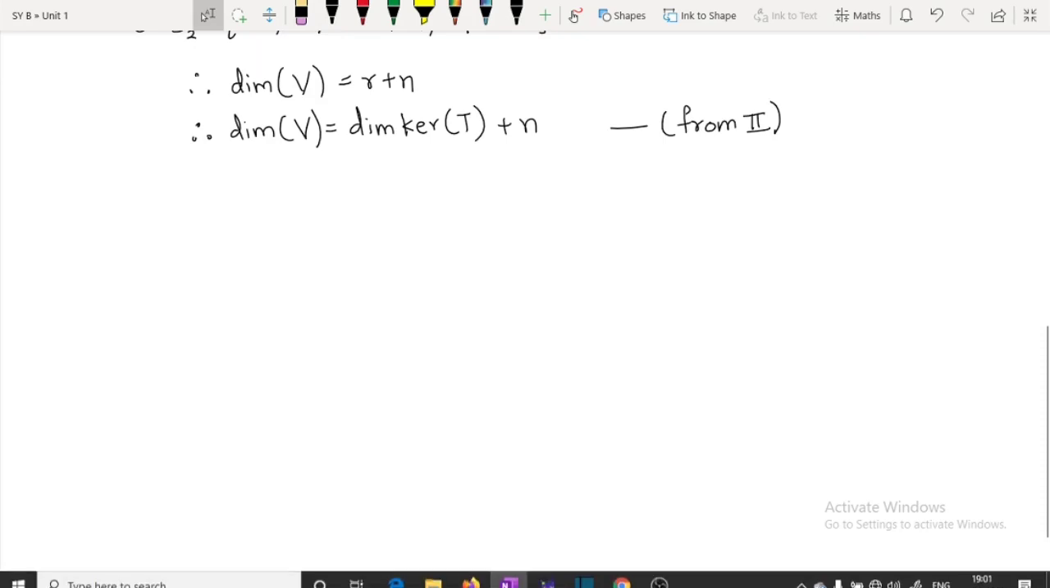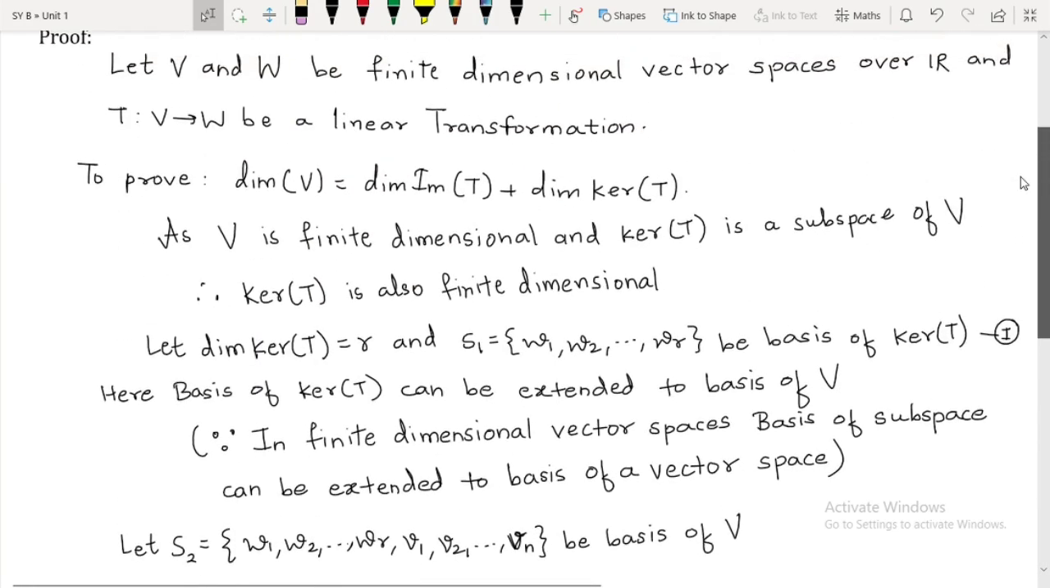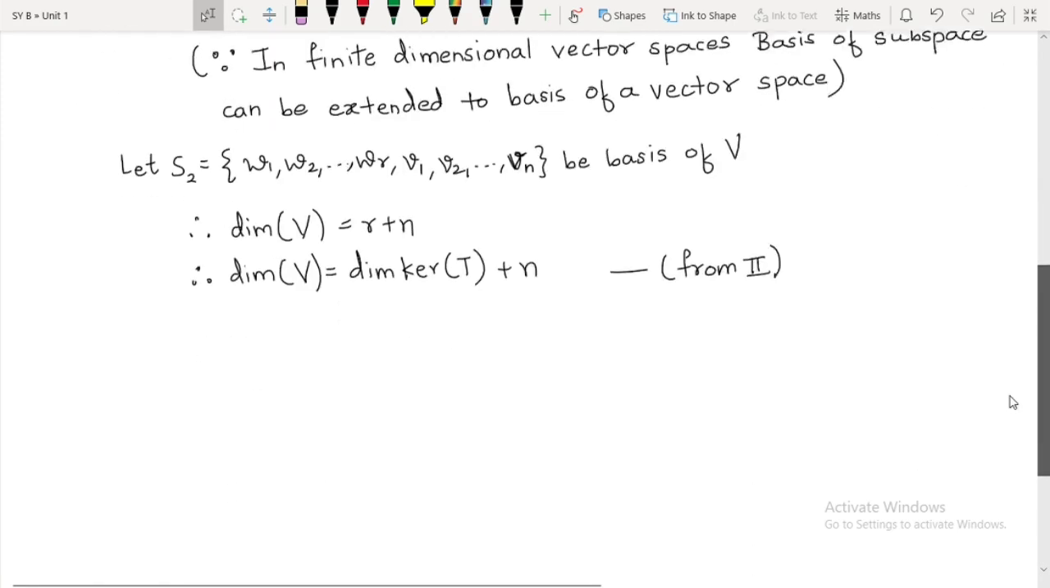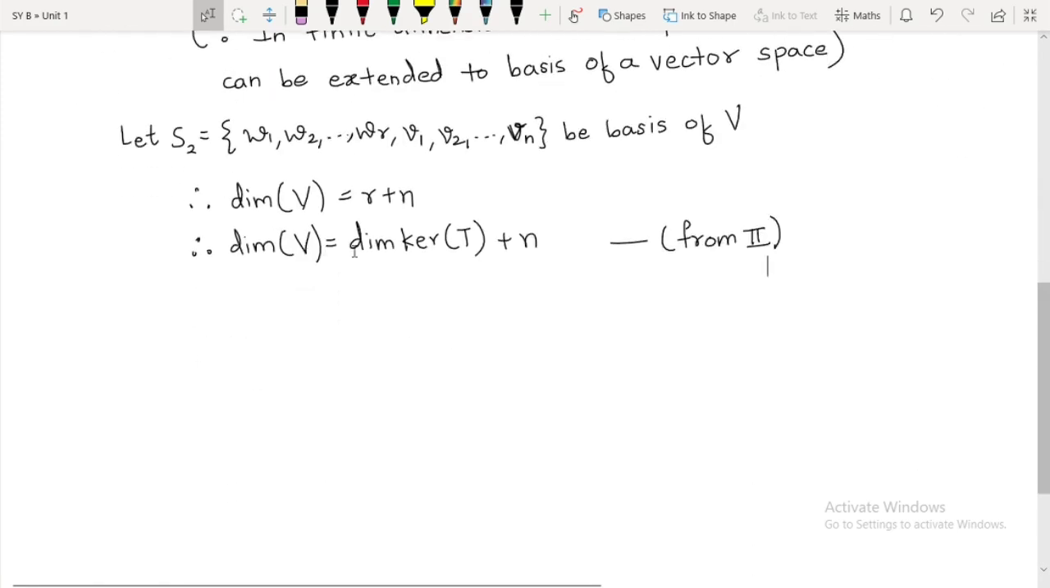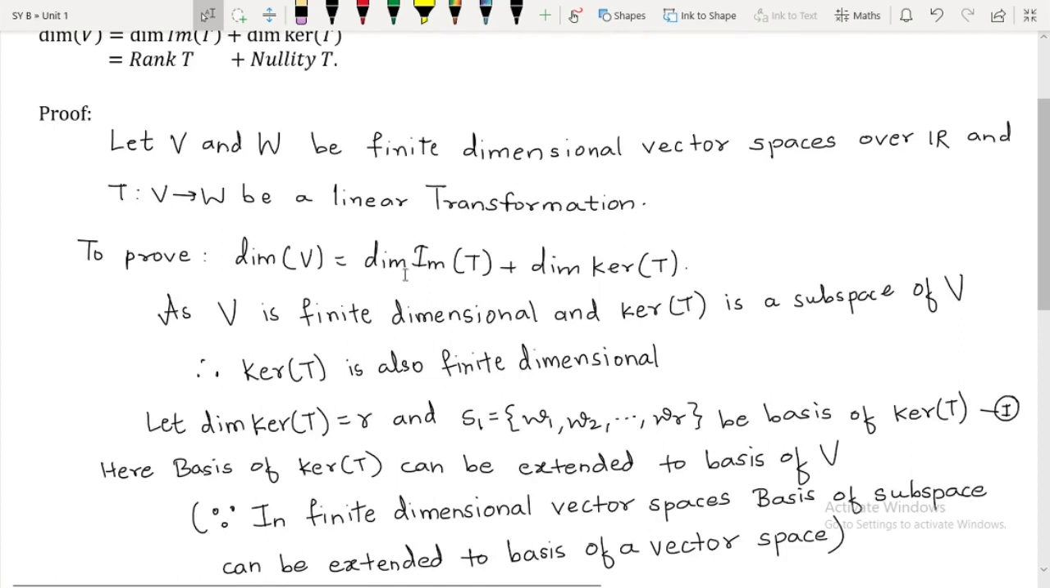Okay, now see what we wanted to prove. We wanted to prove that dimension of V is equal to dimension of image of T plus dimension of kernel of T. But till now what we have shown is dimension of V is equal to dimension of kernel of T plus N. So just try to compare this equation and whatever equation we got there. See, that equation contains dimension of V, that equation also contains dimension of kernel of T.